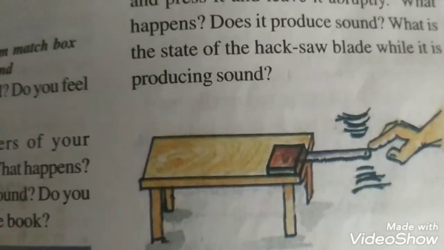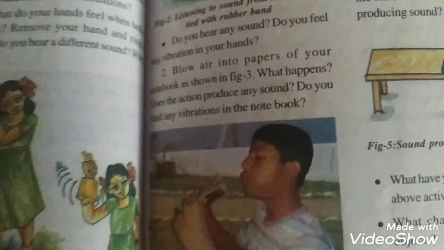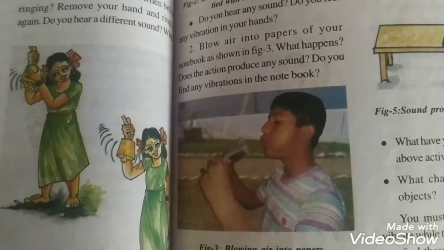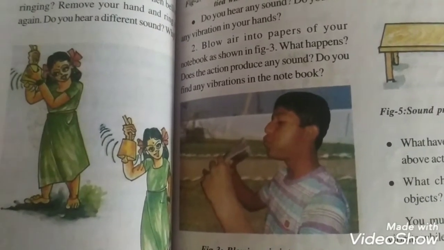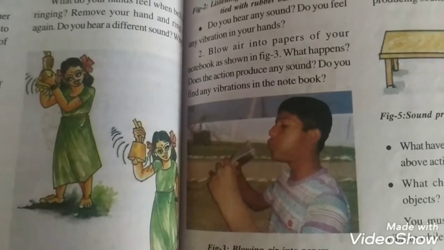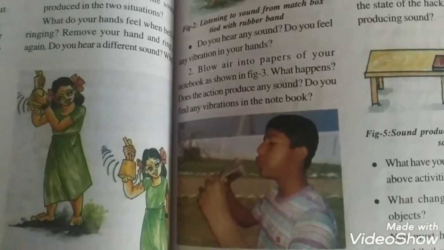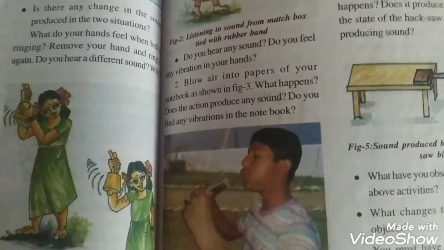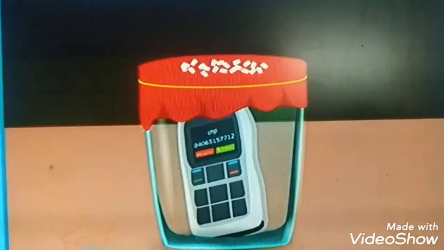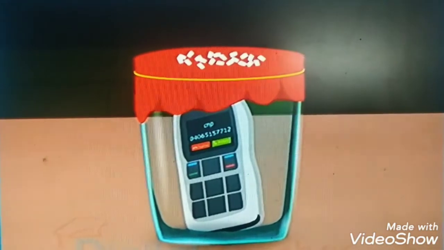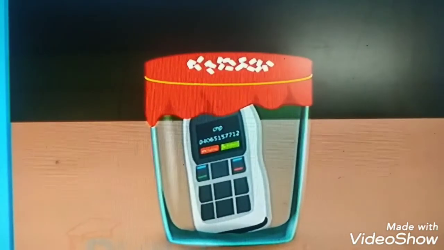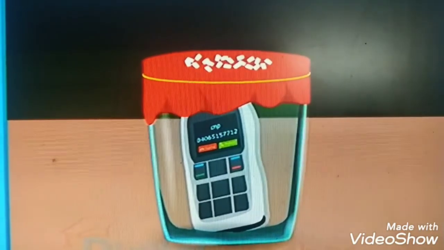So with these activities we can understand that different types of sound are produced, and after producing sound they are vibrating. That means with the vibration only they are producing sounds. So we can define that a vibrating body produces sound. Okay, we identified that a vibrating body produces sound.